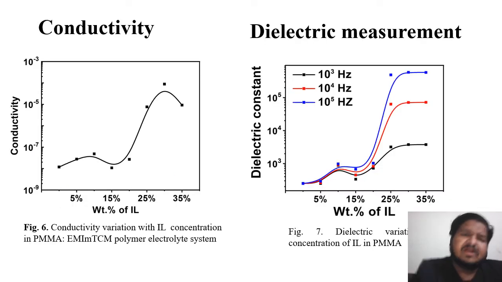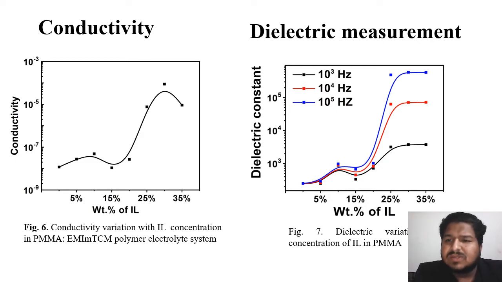So here we have the conductivity and dielectric measurement. In the conductivity, as we all know, conductivity increases with increase in number of charge carriers. Secondly, I would like to add that it is quite clear from the table that conductivity increases with increase in number of charge carriers.